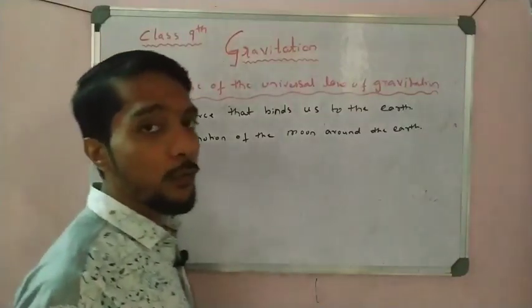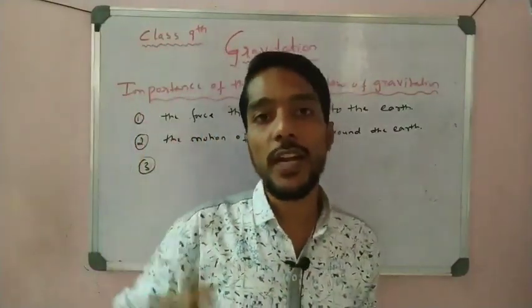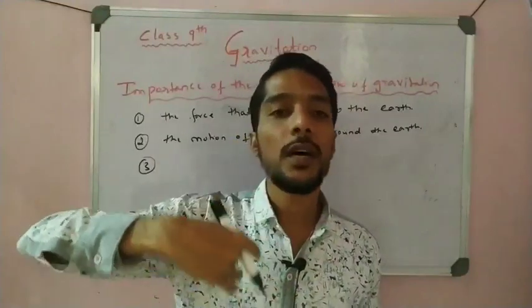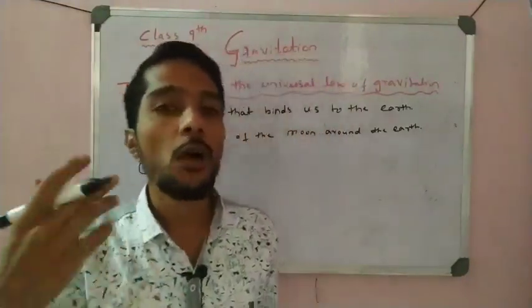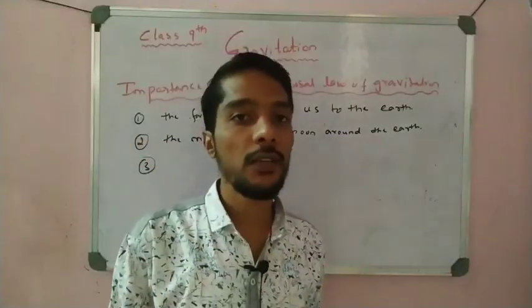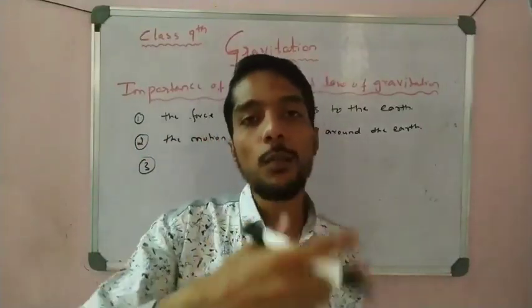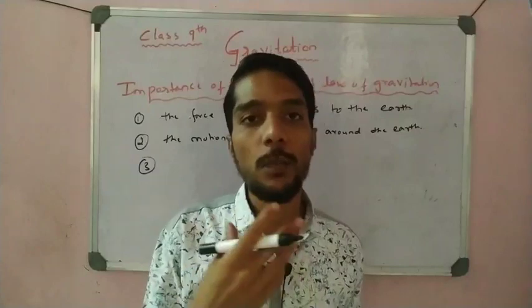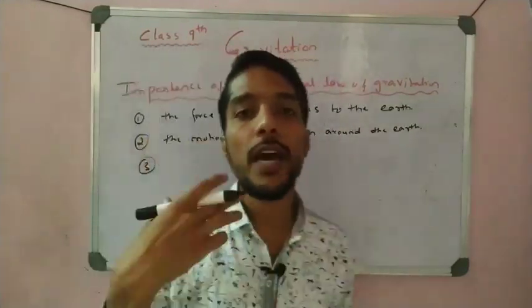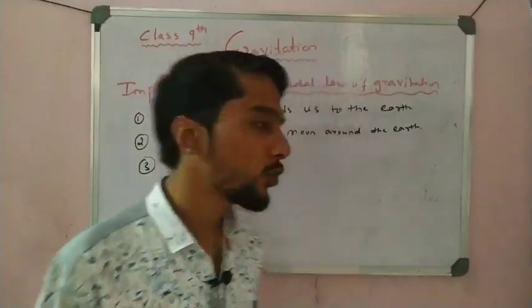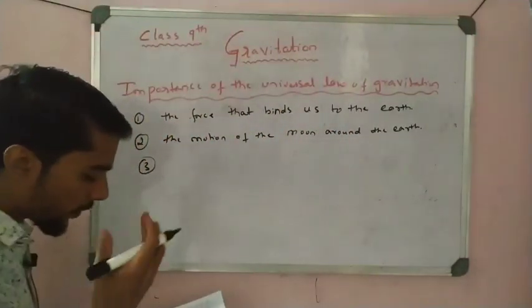If there is no gravitational force, what happened? The moon would move in a straight line, but we observe the moon has a uniform circular motion around the earth. It is because of the gravitational force. If there is no gravitational force, the moon would not follow the circular path, it would follow a straight line path. So because of gravitational force, the moon has uniform circular motion, students. Because of the universal law of gravitation.